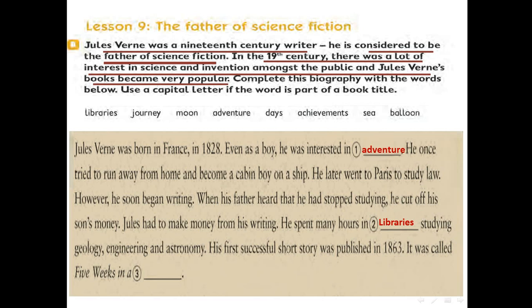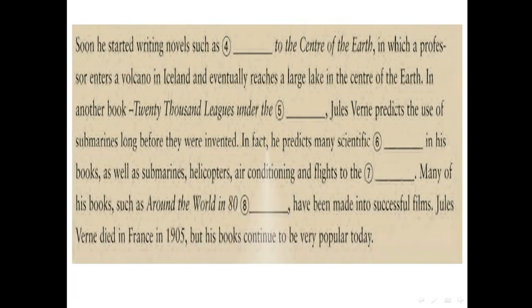His first successful short story was published in 1863. It was called Five Weeks in a Balloon. Be careful with the date and the name of this story. Five Weeks in a Balloon. Balloon, double O here, B-A-L-L-O-O-N.